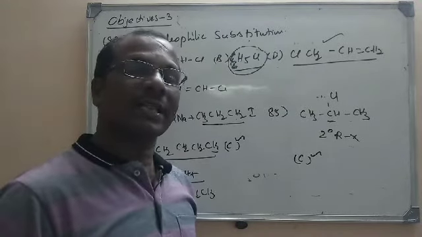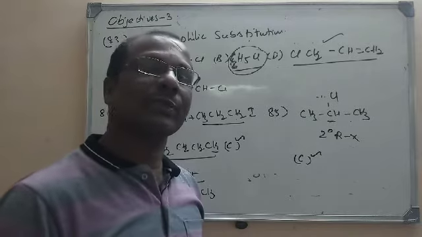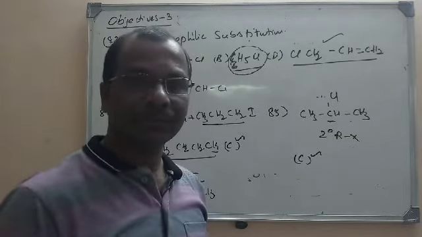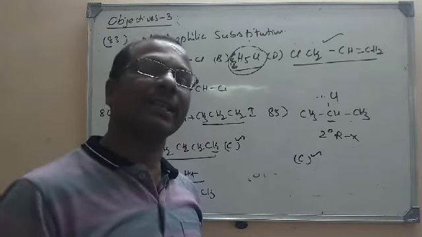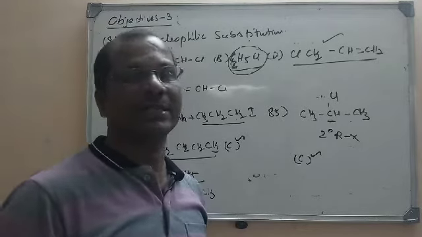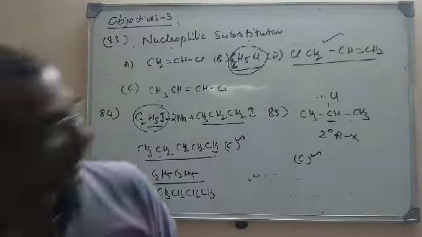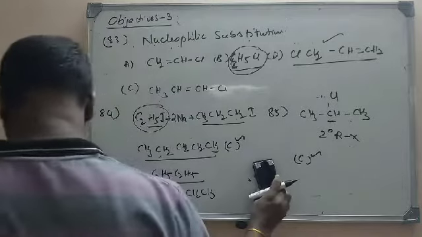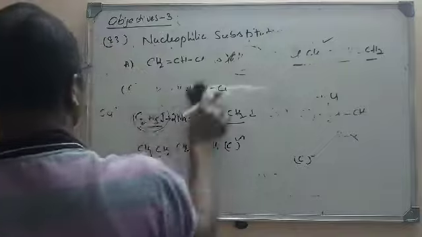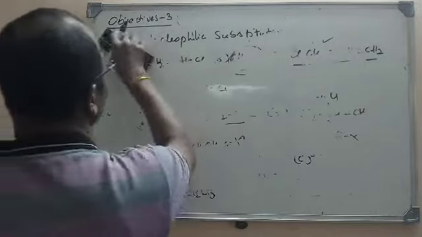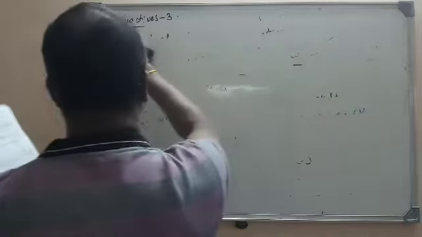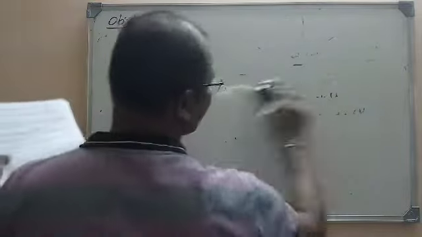Tertiary alkyl halides undergo nucleophilic substitution by the SN1 mechanism. Primary alkyl halides undergo it by the SN2 mechanism. Secondary alkyl halides can undergo either the SN1 mechanism or the SN2 mechanism. So here it is a secondary alkyl halide, and we can consider it through SN1 as well as SN2 mechanism. This is question number 85. Let us go to the next question, question number 86.